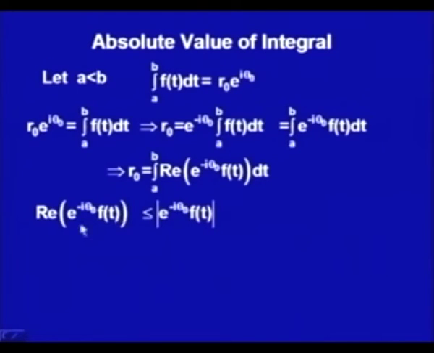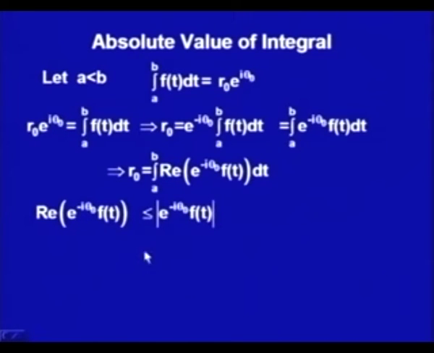As a reminder, suppose my number is the complex number x plus i y. Then the real part of x plus i y is x, and the modulus of x plus i y is the square root of x square plus y square. We know that y square is at least 0, so x will always be smaller than or equal to the square root of x square plus y square. We are just using this property.